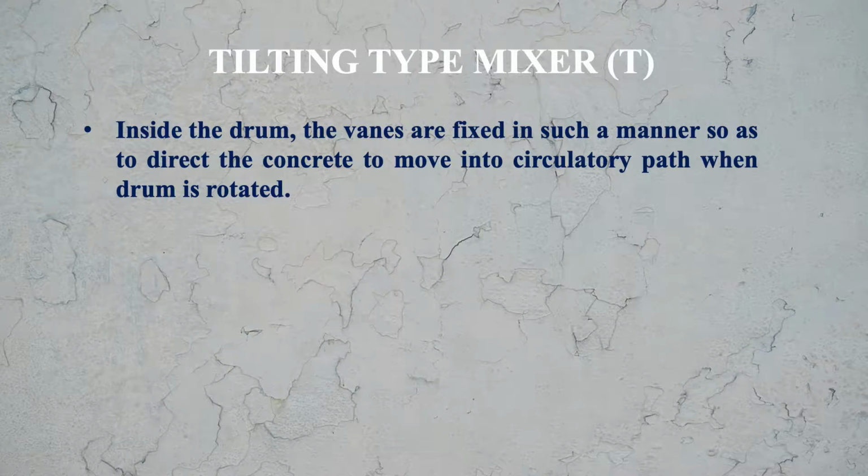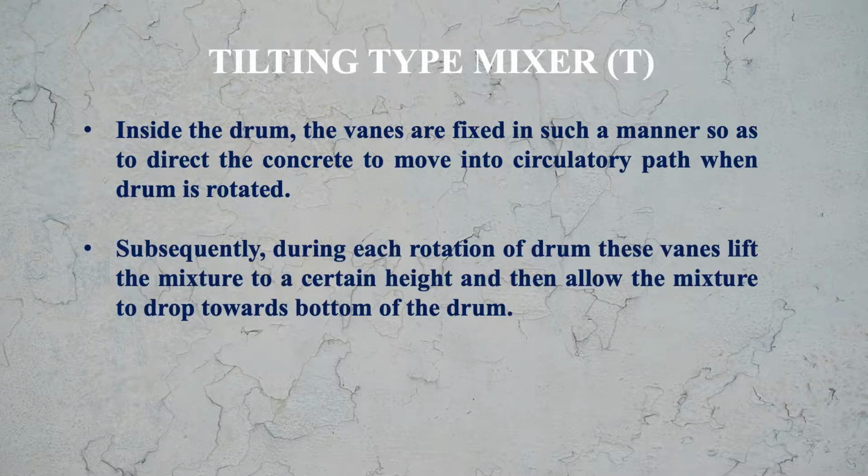Inside the drum, the vanes are fixed in such a manner so as to direct the concrete to move in a circulatory path when the drum is rotated. Subsequently, during each rotation of the drum, these vanes lift the mixture to a certain height and then allow the mixture to drop towards the bottom of the drum.